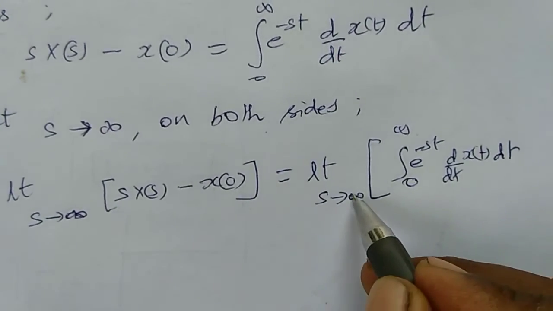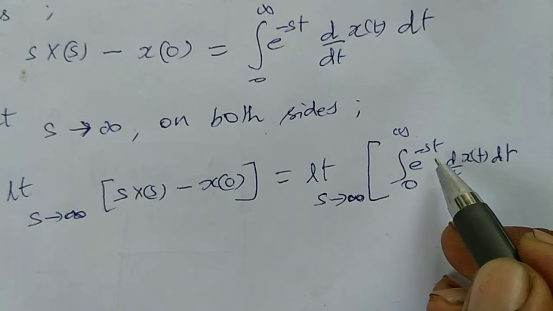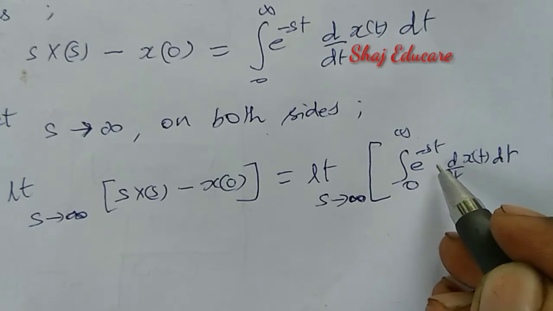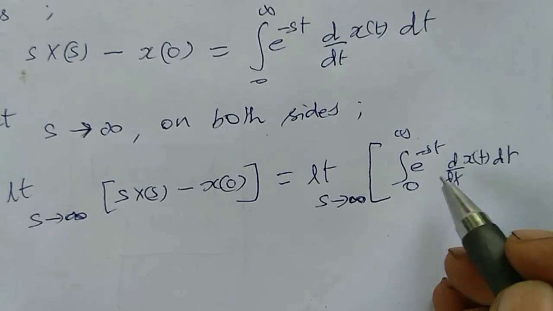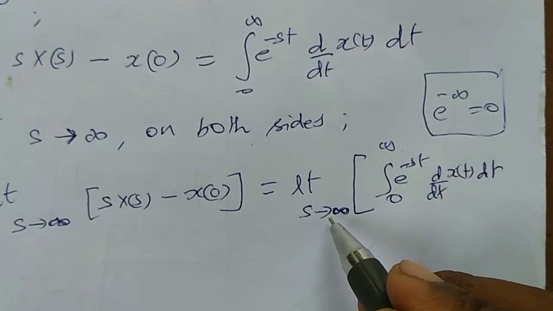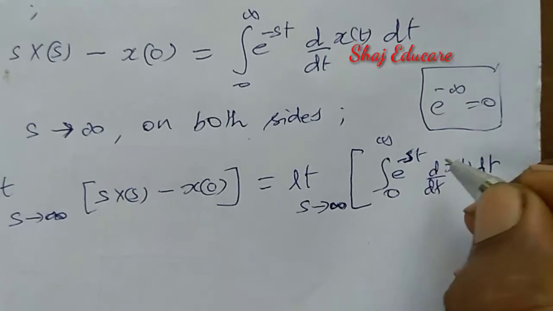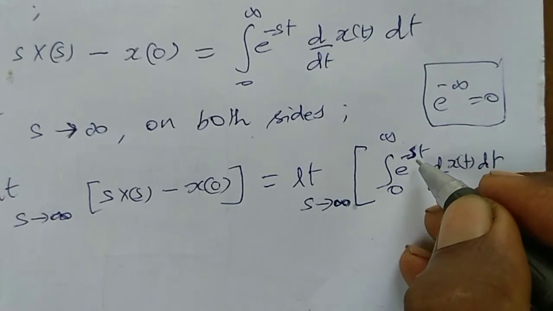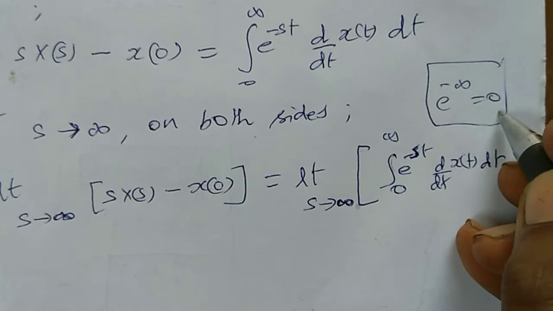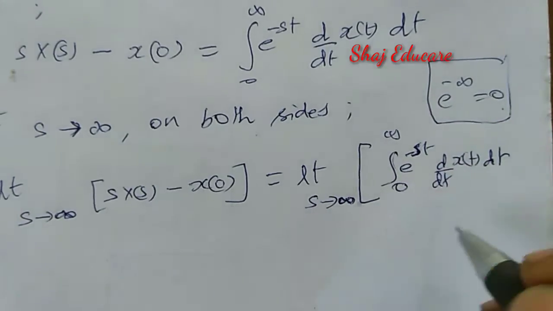Now if the value of s becomes infinity, this term will be e raised to minus infinity, right? We know that e raised to minus infinity is equal to 0. Here we have a term containing s, so this term becomes e raised to minus infinity, which equals 0. So the entire RHS becomes 0.